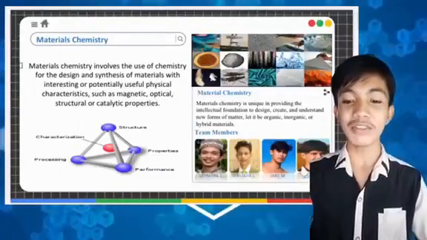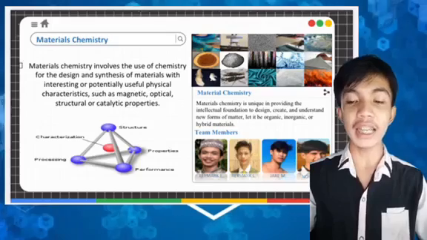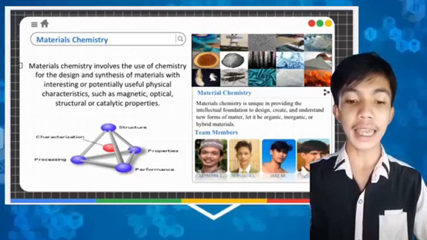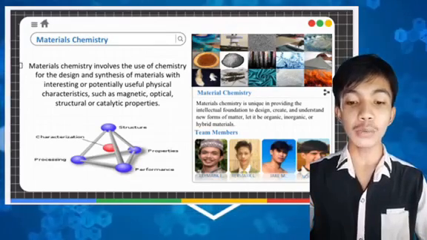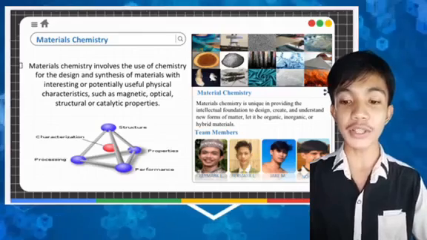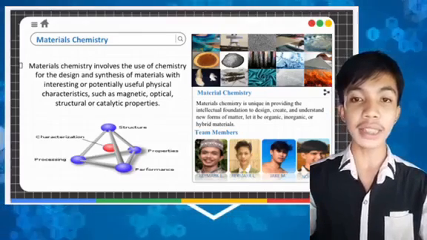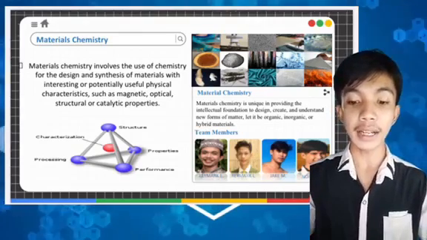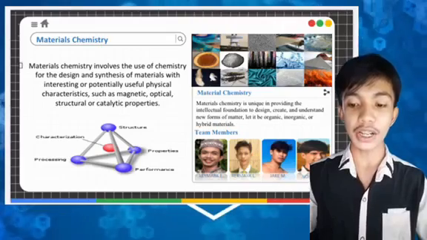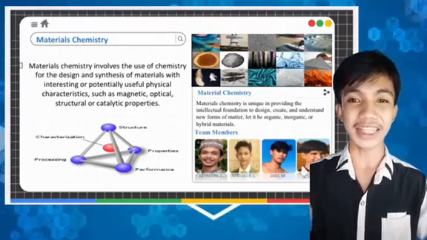Material chemistry involves the use of chemistry for the design and synthesis of materials with interesting or potentially useful physical characteristics such as magnetic, optical, structural, or catalytic properties.